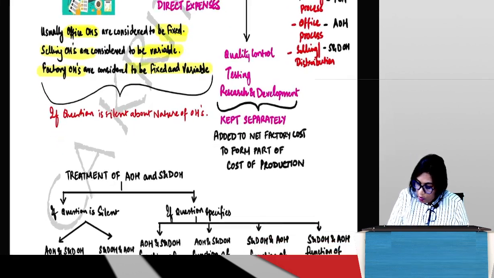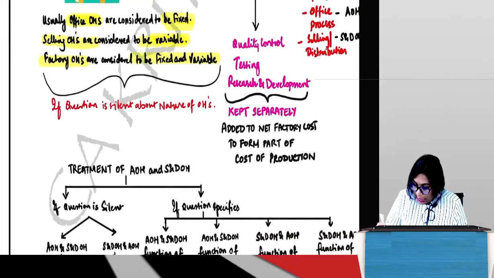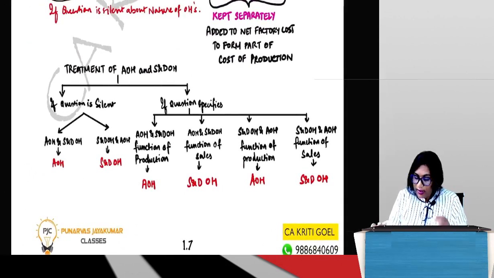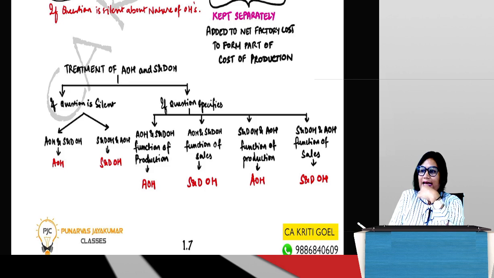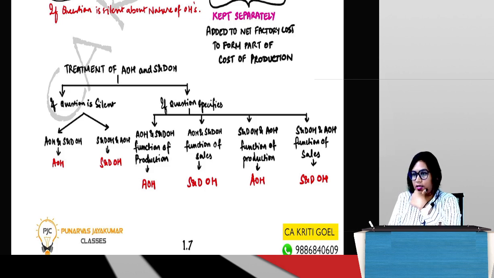Okay. Now, there are some tricky things which come in the problem. I told you, ICI gives biscuit. You know AOH is a separate cost, SNDOH is a separate cost. In one problem, they have given AOH and SNDOH is 60,000.